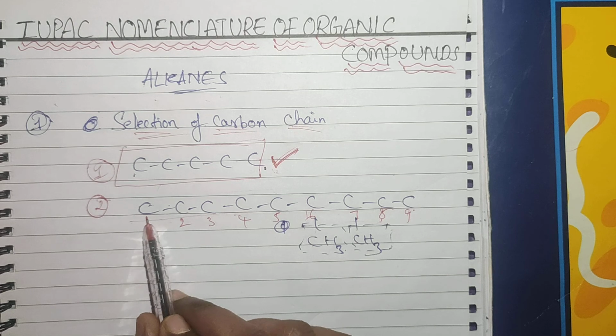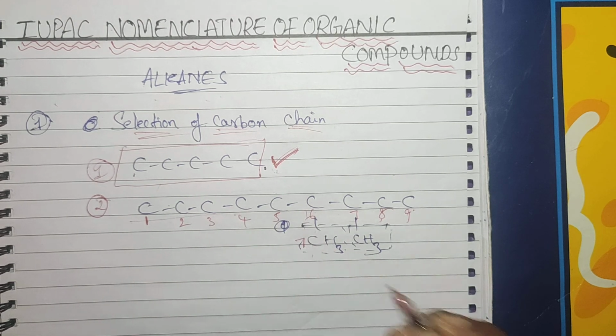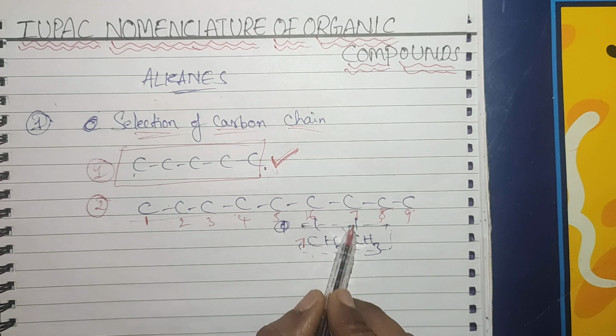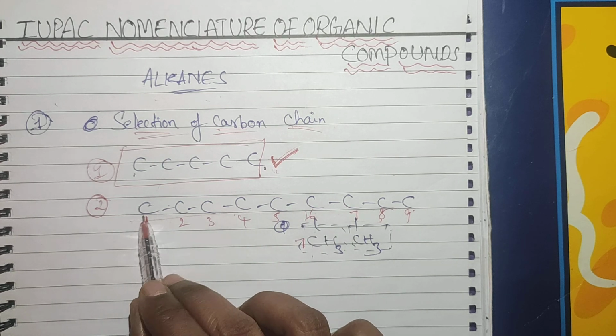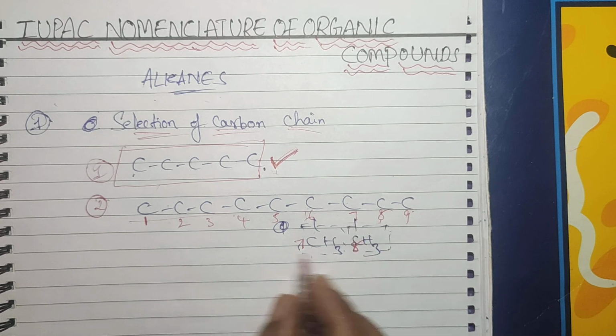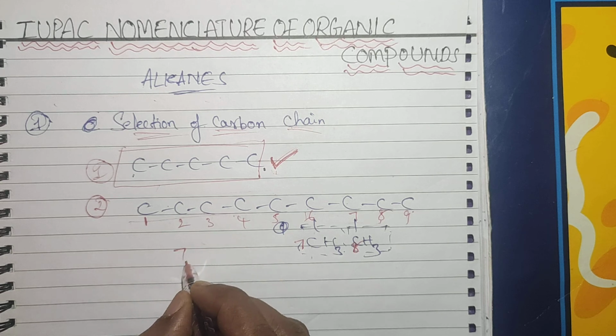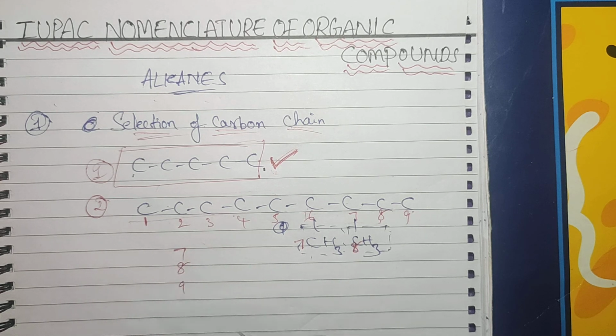Now you count 1, 2, 3, 4, 5, 6, 7. Only 7 carbons are there. If I take this one as a parent chain, 1, 2, 3, 4, 5, 6, 7, only 8. So one carbon chain is with 7 carbons, 8 carbons, 9 carbons.